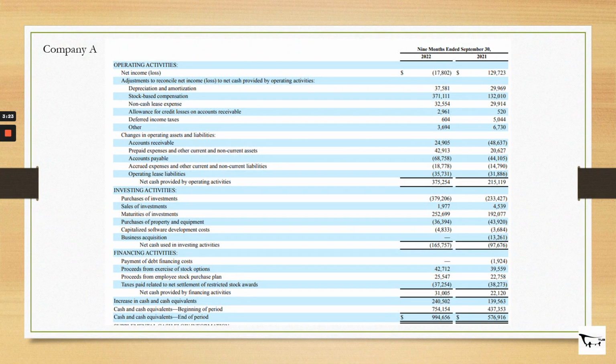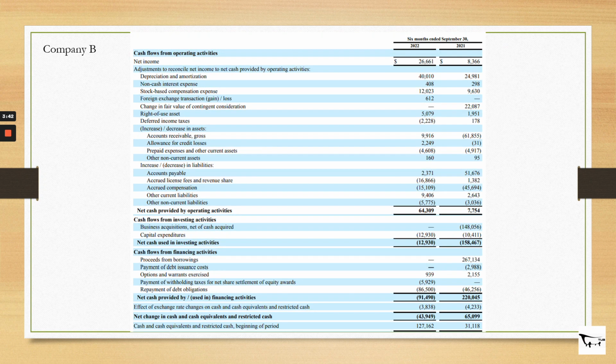Eventually, Company A has losses, but ends up with positive net cash provided by operating activities, has a cash outflow in terms of investing activity, a cash inflow in terms of financing activity, and that eventually led to an increase in cash and cash equivalents of 240 million.